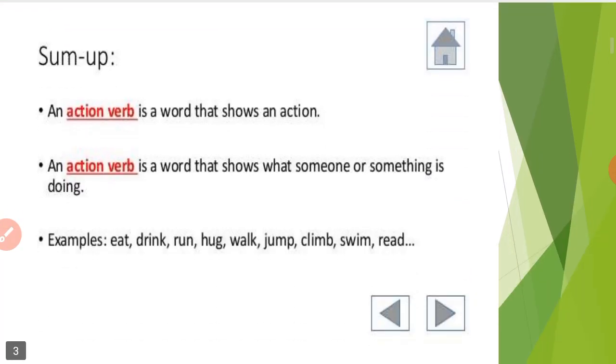Now what is action verb? Action verbs describe what someone or something is doing. You can see here, an action verb is a word that shows an action, or shows what someone or something is doing. For example, eat, drink, run, walk, jump, climb, swim, etc. The words that express physical or mental action are known as action verbs.